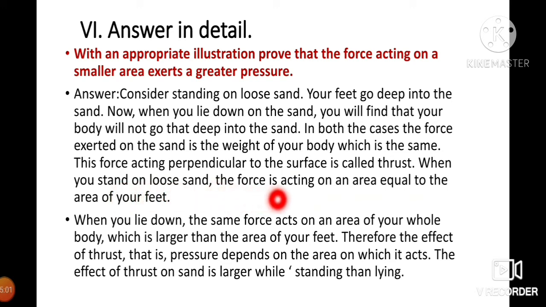the force is acting on an area equal to the area of your feet. When you lie down, the same force acts on the area of your whole body, which is larger than the area of your feet. Therefore, the effect of thrust, that is pressure, depends on the area on which it acts. The effect of thrust on sand is larger while standing than lying. Okay, so the pressure depends on the area.